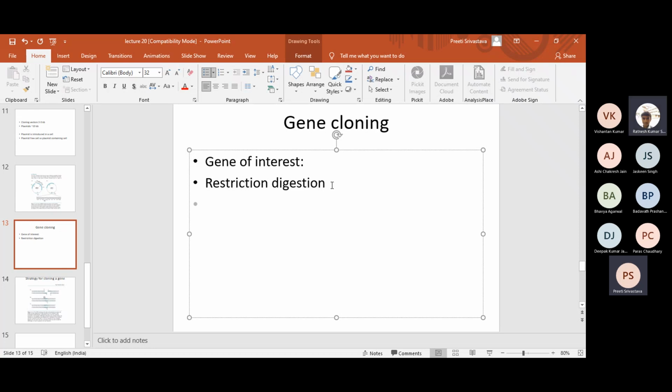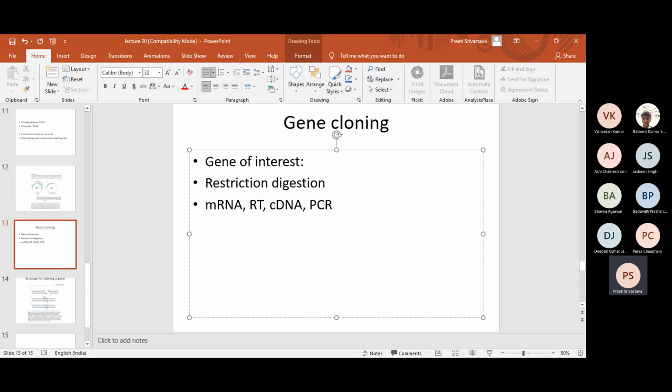From mRNA, okay, let me write it. From mRNA, what are we going to do? Ma'am, reverse transcription and then get the cDNA from it, and then the cloning, we do PCR and whatever. Right. So you do PCR, right?